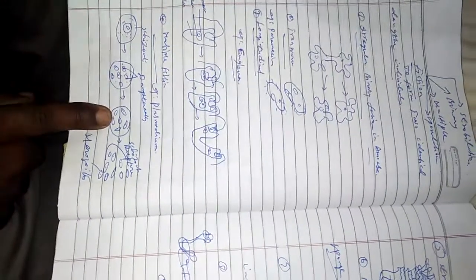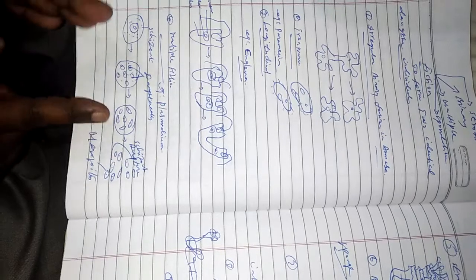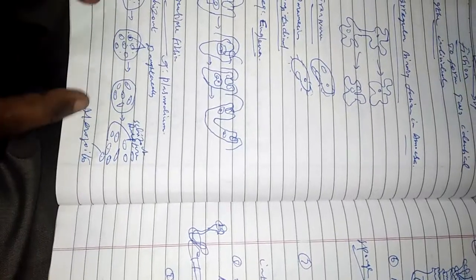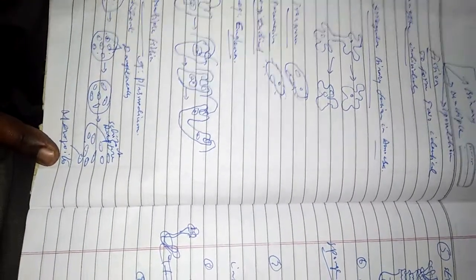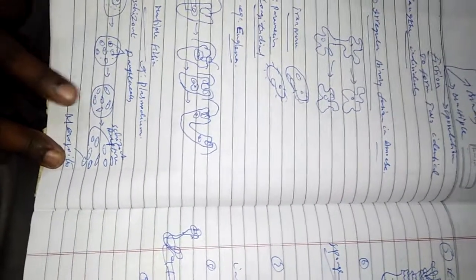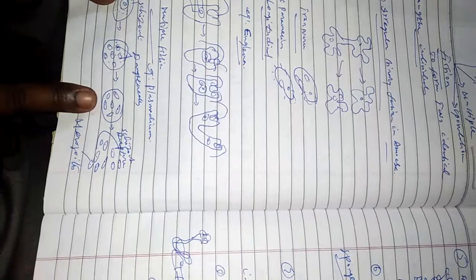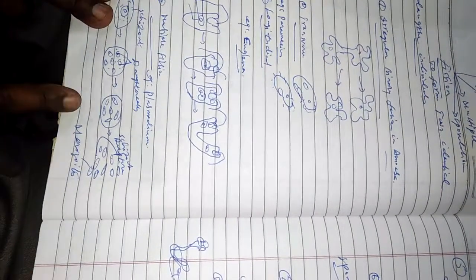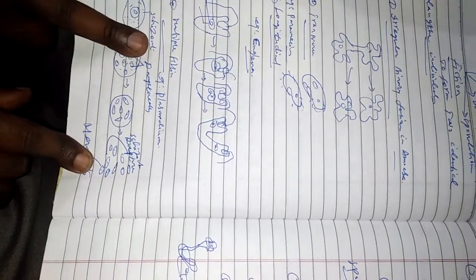Now when it matures, the wall is going to be ruptured. So the schizont ruptures, forming a new Plasmodium, that is called merozoites, the liberation of merozoites. A single nucleus forms a number of daughter cells. Now these daughter cells mature, and when they are matured, they break down the wall of the schizont and form new cells. Those cells are called merozoites. This process is called multiple fission.